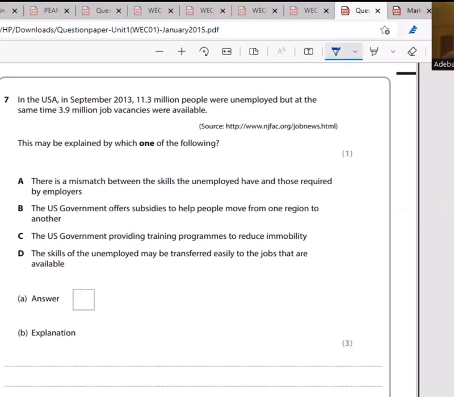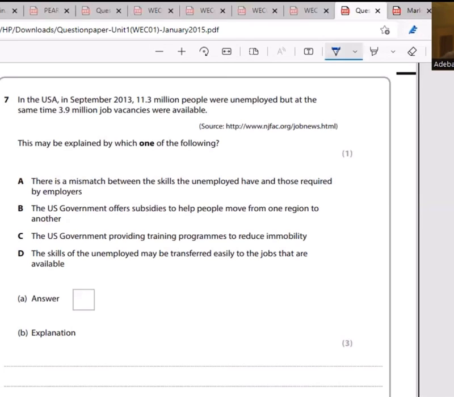So let's check the options we have here. They said this may be explained by which one of the following. A, there's a mismatch between the skills the unemployed have and those required by employers. I think that was the answer in A. But let's check the other options. B, the US government offers subsidies to help people move from one region to another. That wouldn't